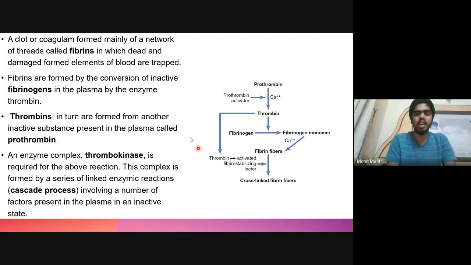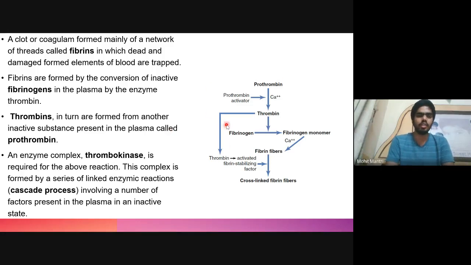And thrombin is activated from prothrombin by different factors such as thrombokinase, which is an enzyme that converts prothrombin into thrombin, in the presence of calcium ions. The activation of thrombokinase also takes place by a series of linked enzymatic reactions, known as the cascade process, which involves a number of factors inside the plasma that are present in inactive form.